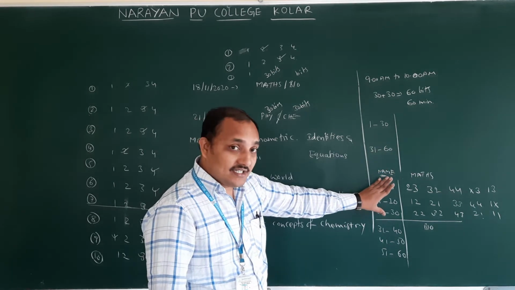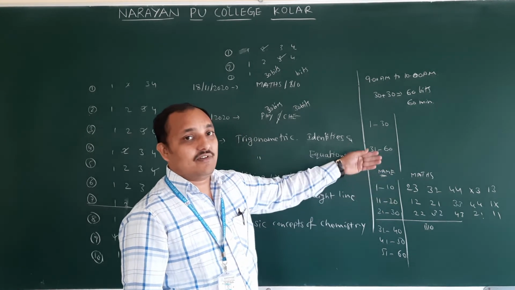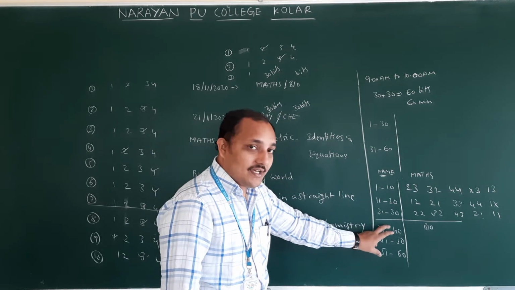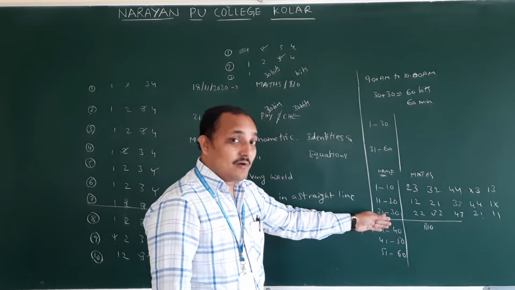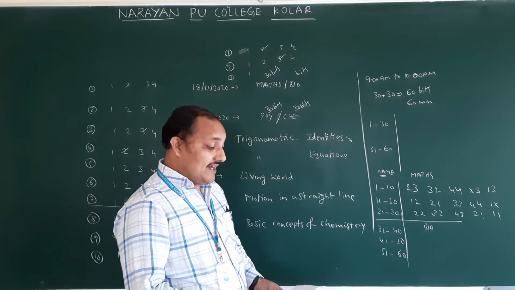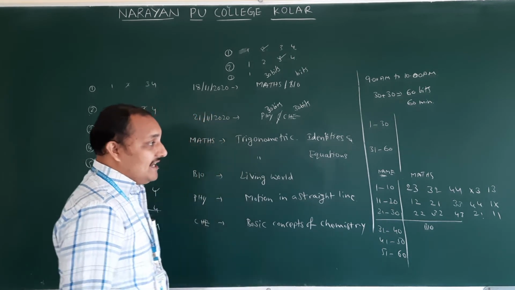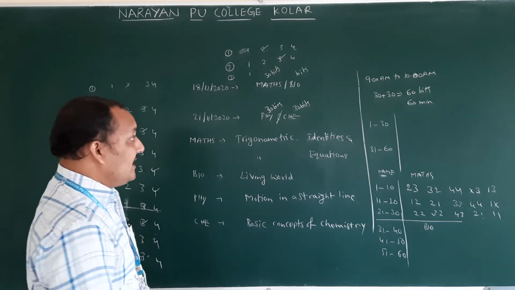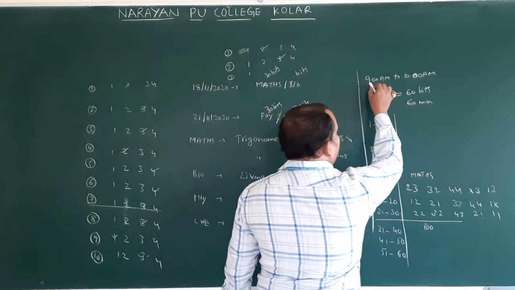You have to take a photo of the mathematics key separately and send it to a particular number. Again, for biology, you have to take one photo of the key separately and send it. In this, CS students might be there. So CS students have to send the key within half an hour, since the exam starts at 9.